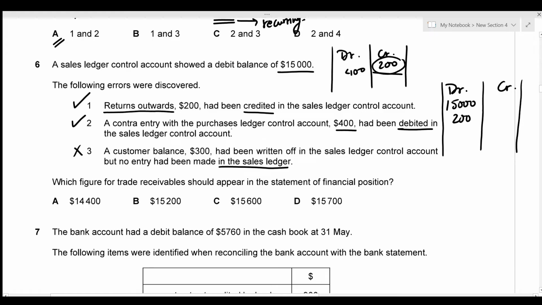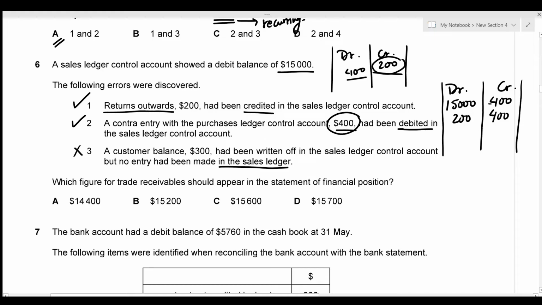For the second entry, we have the contra entry, which is on the debit side. But I need this amount of 400 on the credit side. In order to do so, if I put 400 on the credit side once, then the 400 on the debit side and the 400 on the credit side are just going to cancel each other out. So there's not going to be any balance on the credit side as the contra, which means I again need to add another 400 so that even if the first 400 is being cancelled out, the second 400 can act as the contra amount here.